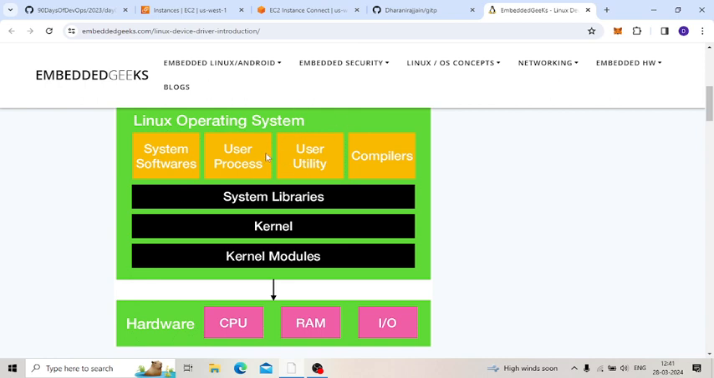In the Linux operating system, we have system libraries, the kernel, and kernel modules. Here, the kernel and the shell are very important. The kernel will handle the CPU, RAM, and input/output, and the shell will handle the user input. The shell will take the input from the user and convert it into the kernel's understanding language. Then the kernel performs some operations, and finally we get the output. So this is the architecture of the Linux operating system.